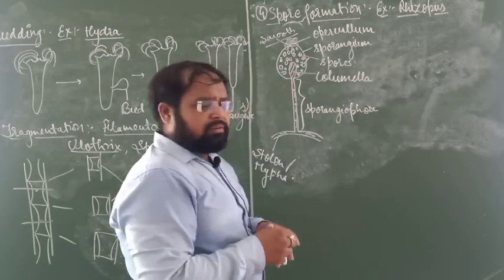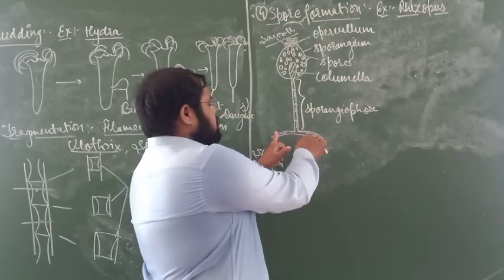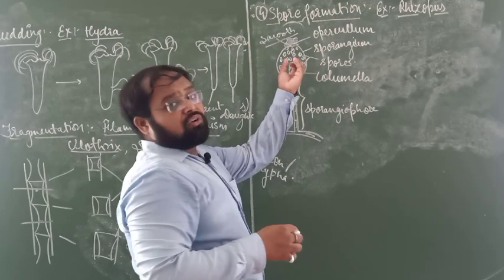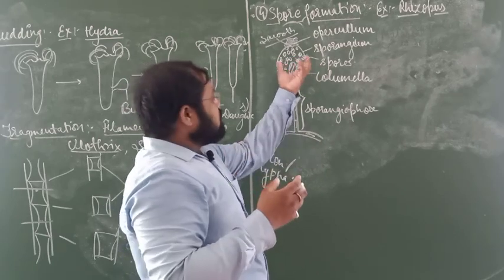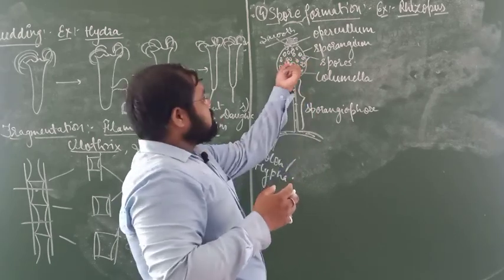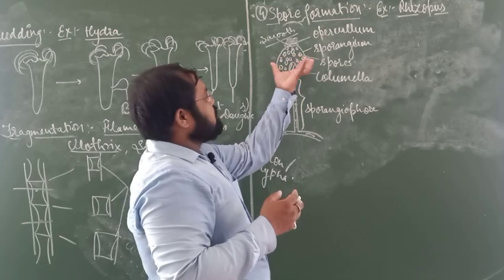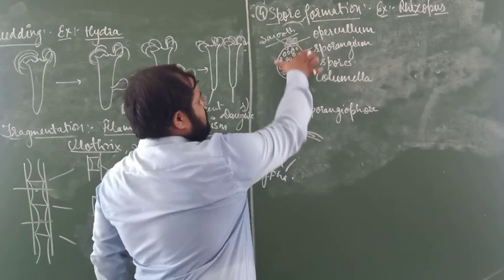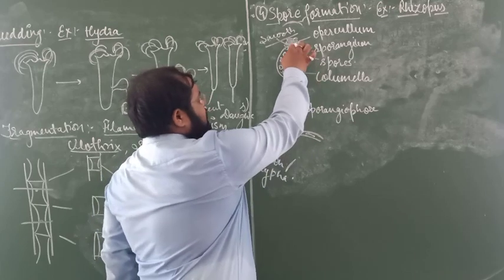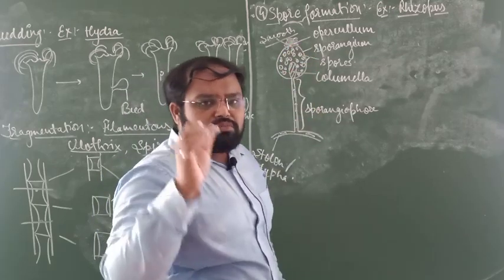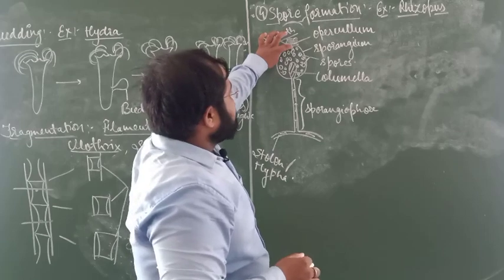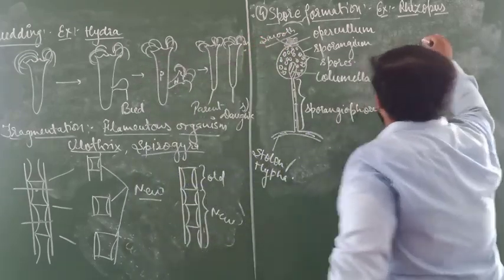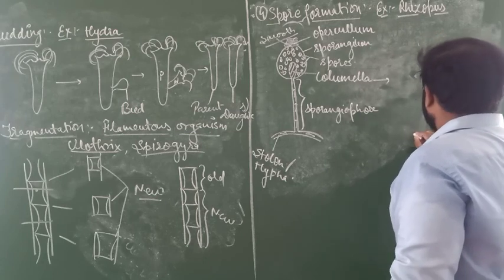Once again I will repeat. From here the nutrition enters and is absorbed by the columella. When the columella absorbs all the nutrients, it swells up. After swelling it creates pressure on the wall of the sporangium, and since the wall at the operculum is smooth, the cap will just open.